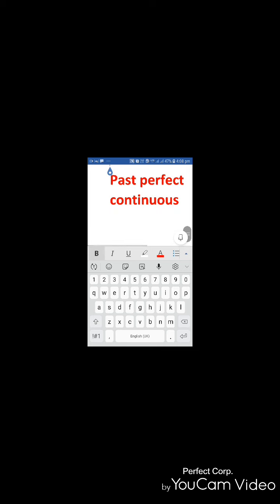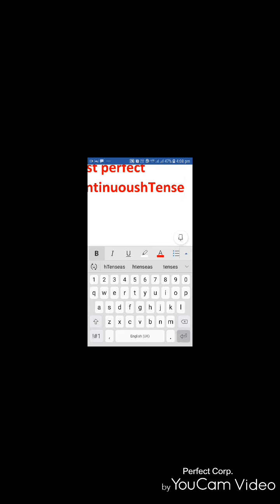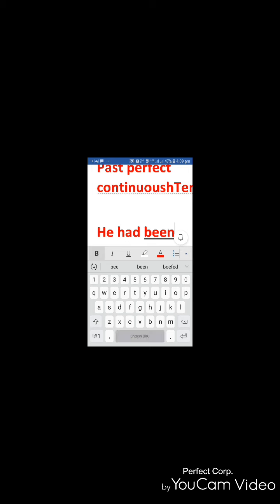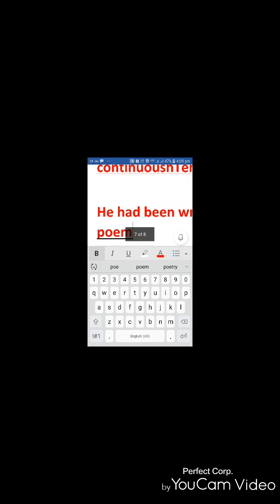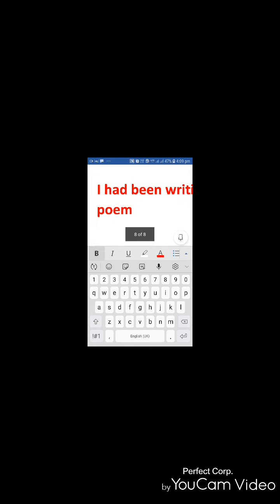We observe past perfect continuous tense. Let me tell you. He had been writing a poem. I had been writing a poem. Right? So this is our past perfect continuous.